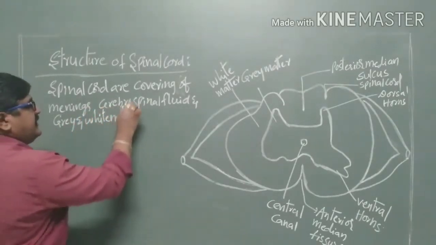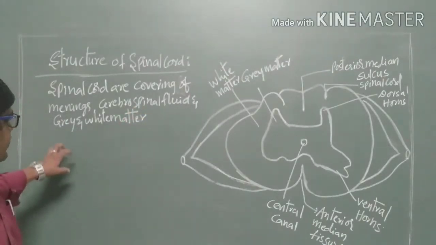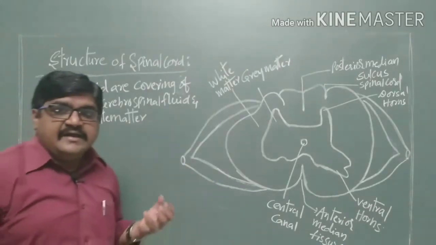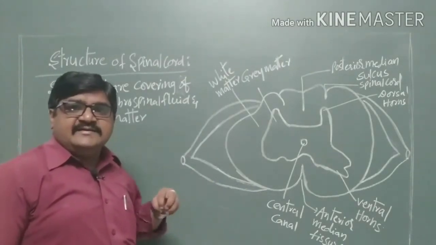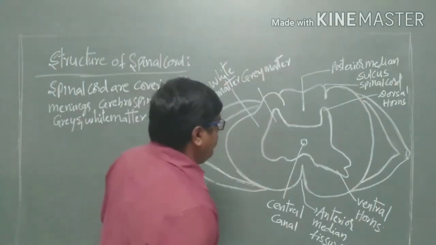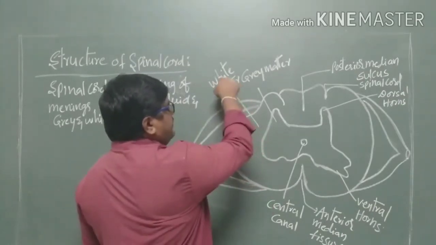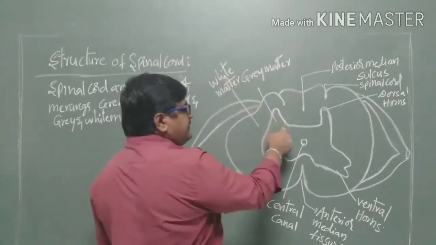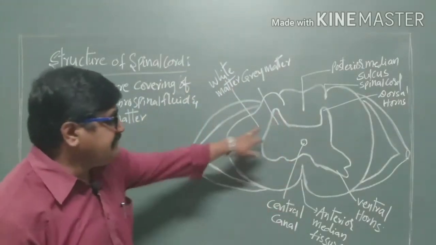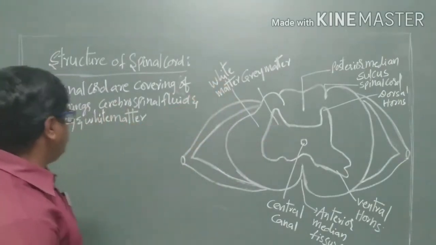In a brain, the gray matter is present on the outer surface area and the white matter on the inner surface area. But in the spinal cord, the outer surface area is covered by the white matter, and the inner surface area is covered by the gray matter.